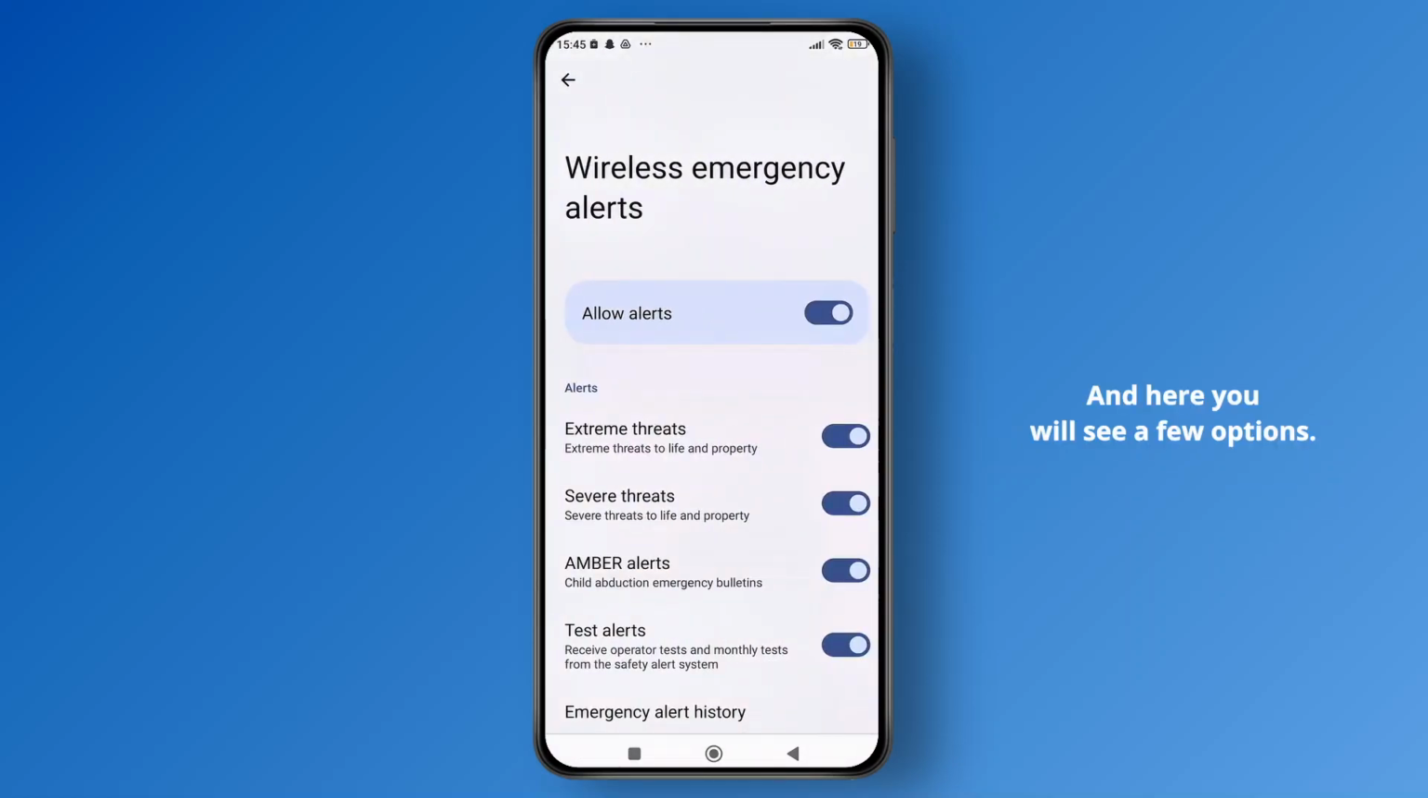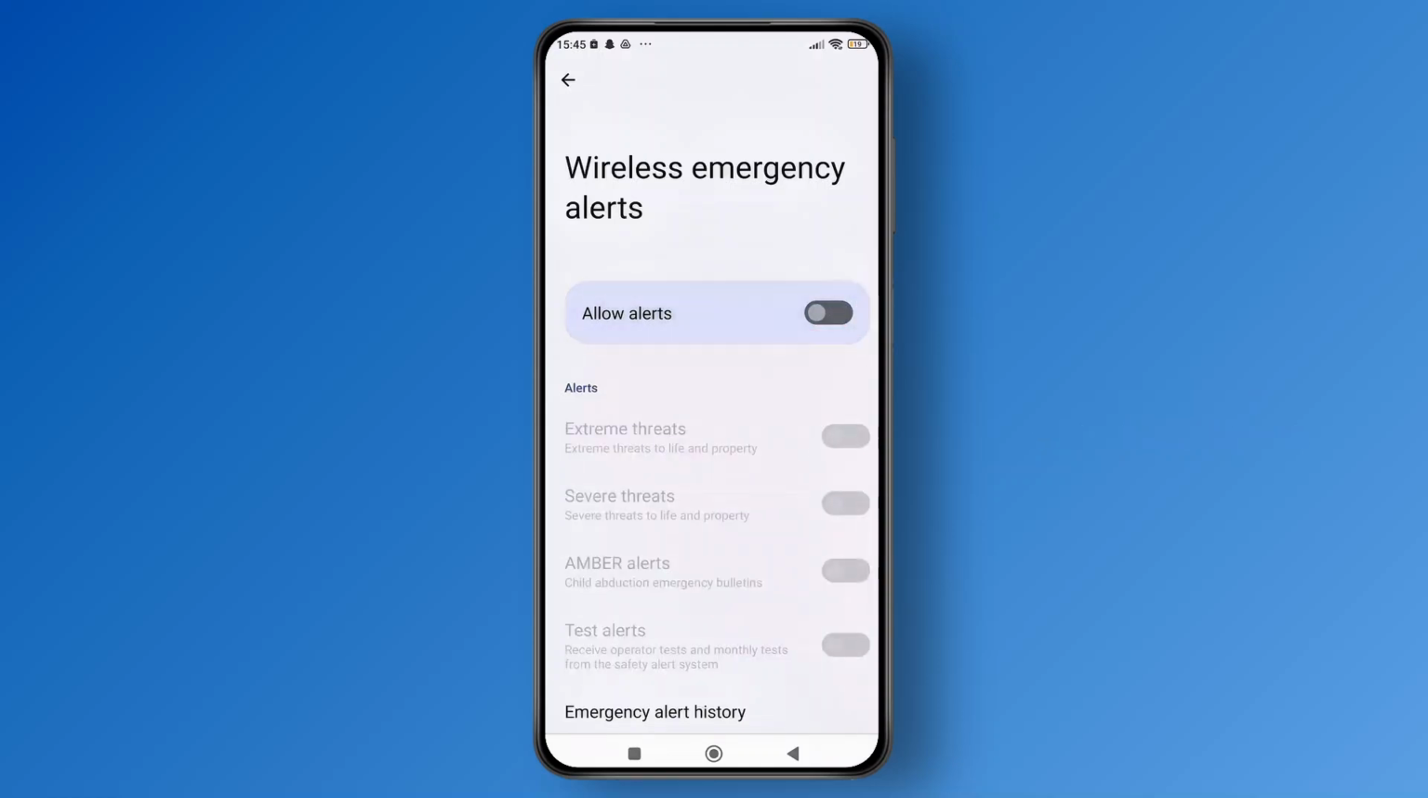And here you will see a few options. From there, you can simply toggle off Allow alerts at the top to disable all the alerts. And you can individually disable alerts from extreme threats, severe threats, Amber threats, and others. But these are optional, so customize them based on what you prefer.